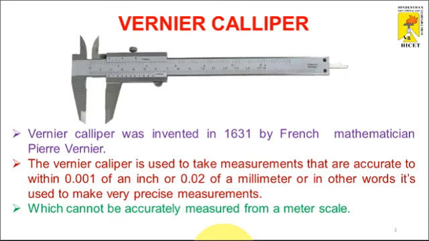In other words, it is used to make very precise measurements which cannot be accurately measured from a meter scale. So whenever you are not able to measure a component's dimension with the help of the meter scale and need the exact value, we use a vernier caliper.